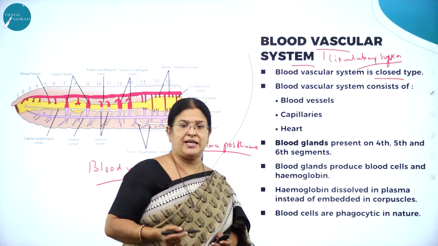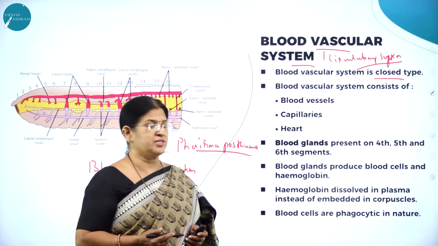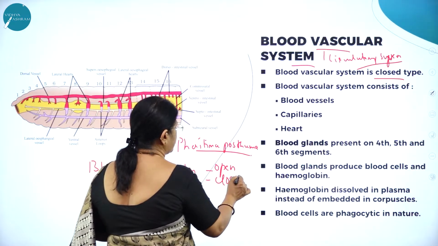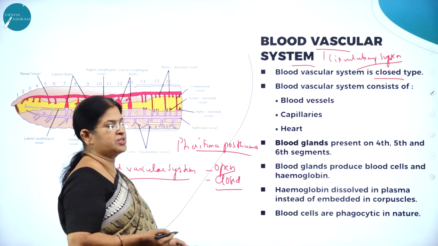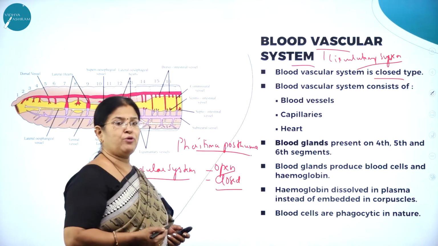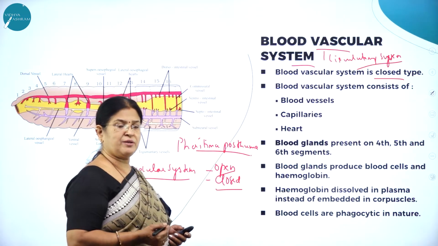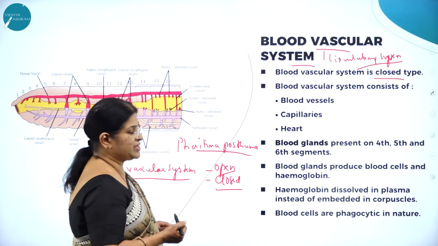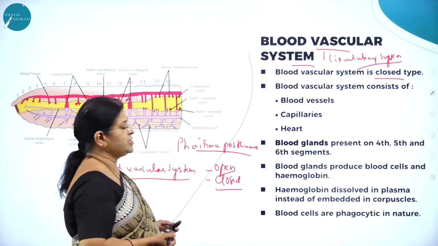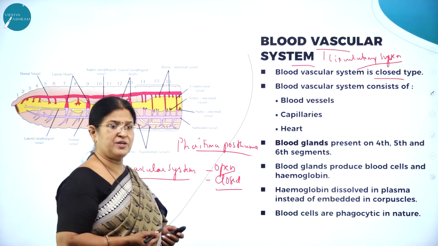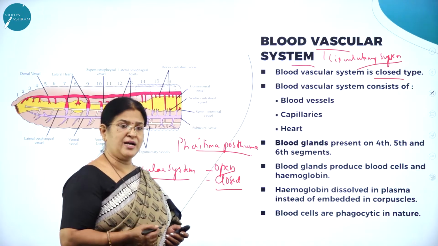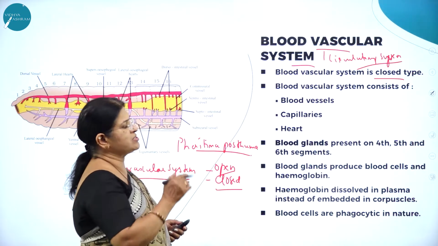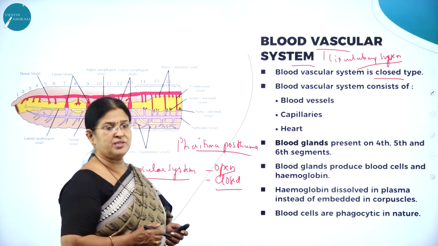As you have already studied in animal kingdom, what are the two types of circulatory system? One is called the open circulatory system. The other one is called the closed circulatory system. Like in human beings it is closed. In earthworm it is closed. What do you mean by open and closed? Closed circulatory system is where the blood is carried through blood vessels, namely the blood capillaries. Whereas in open, there are no blood vessels, and the blood is pumped from the heart and it directly bathes the cells and the tissues. So the blood vascular system in case of earthworm is the closed type.